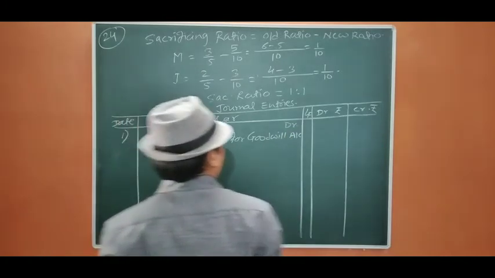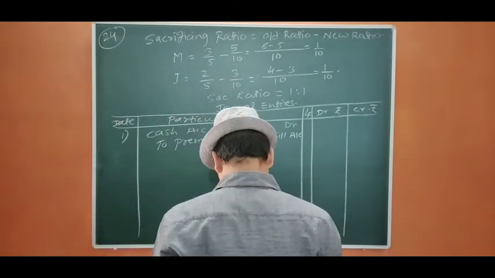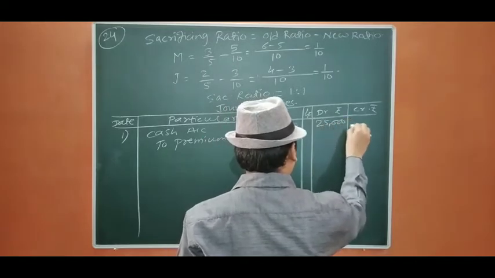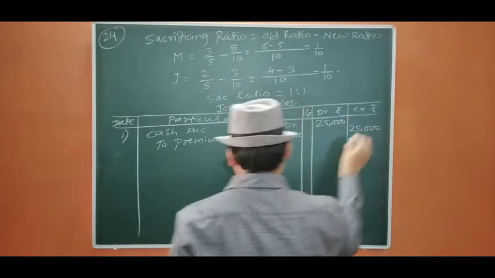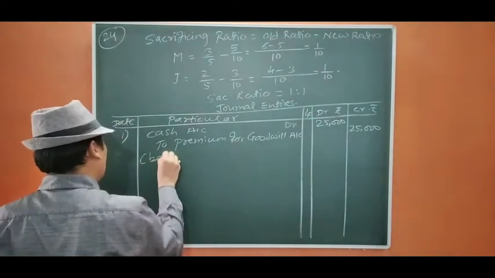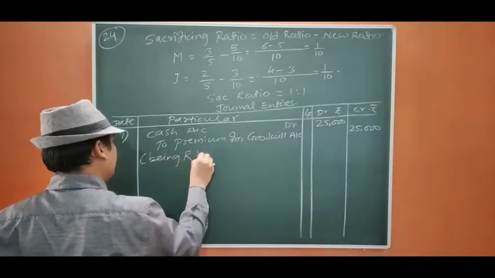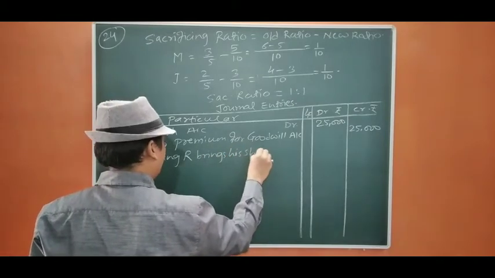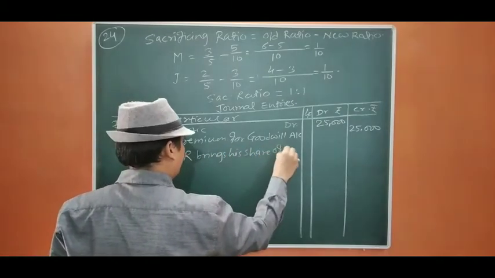The amount is 25,000. R brings his share of goodwill.